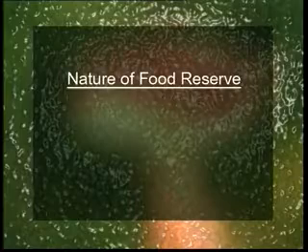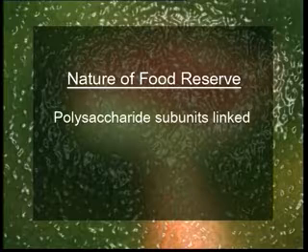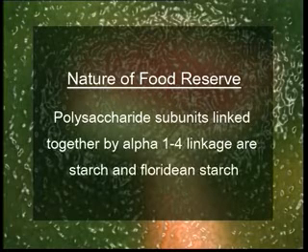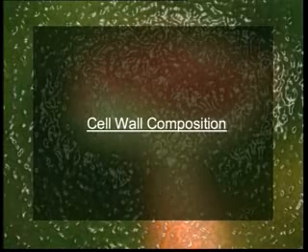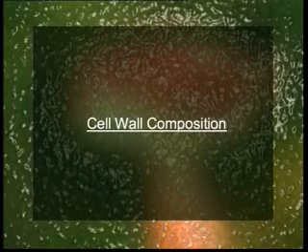Polysaccharides in which glucose subunits are linked together by alpha-1,4 linkage are starch and Floridian starch, and those with beta-1,3 linkage are laminarin, chrysolaminarin, and paramylon. Third criterion was the cell wall composition.